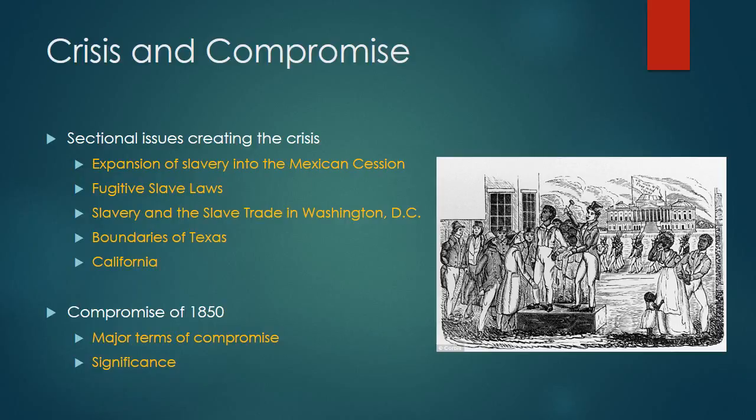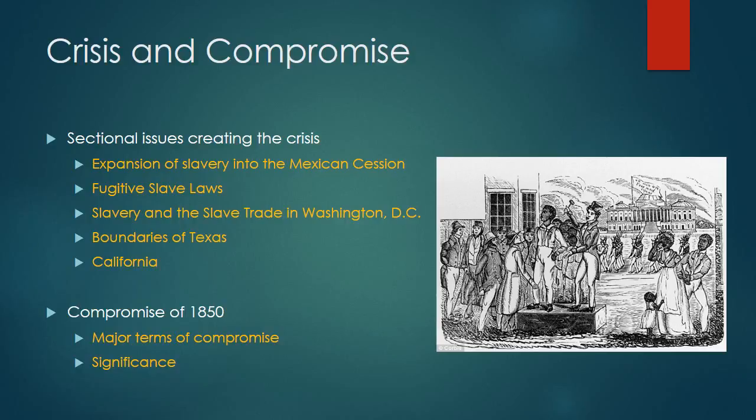There were other issues, though, going on in the United States that were creating this crisis. So after we discuss the big one, the expansion of slavery into the Mexican Cession, we're also going to talk about some smaller issues dividing both North and South. And then we'll talk about the compromise that seemingly settled all these issues and the significance of that compromise.